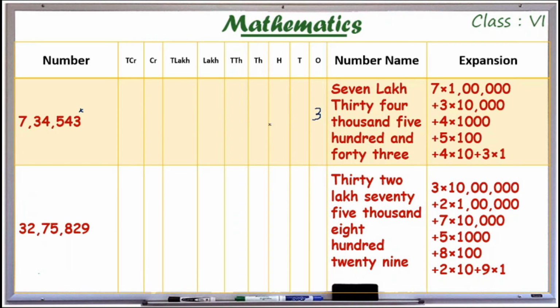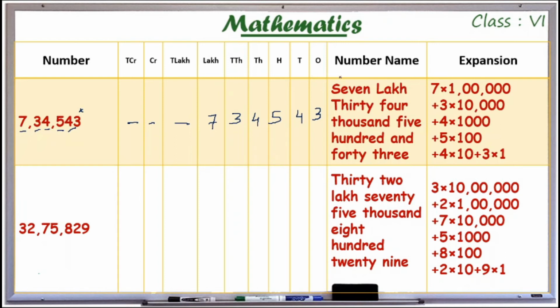At the tens place I have 4. At the hundreds place I have 5. At the thousands place I have 4. At the 10,000s place I have 3. At the lakhs place I have 7. So I have no other numbers in 10 lakh, crore and 10 crore. This is how we write digits in a placement box.